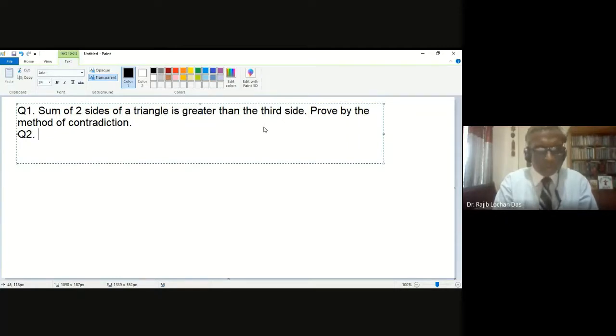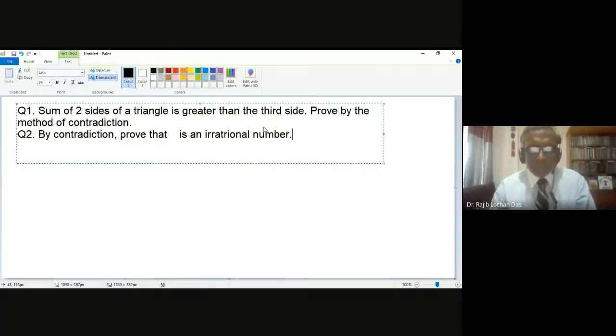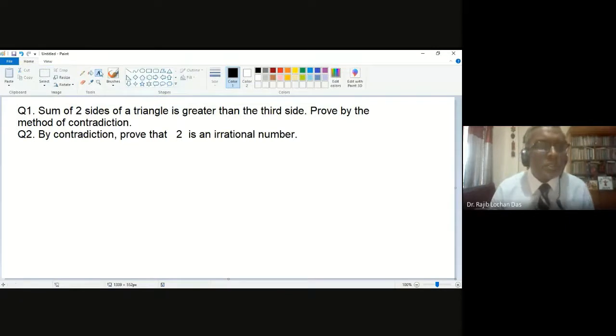Prove by contradiction that root over 2 is an irrational number.